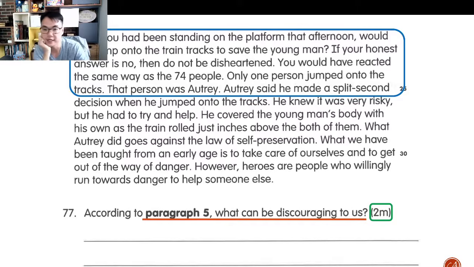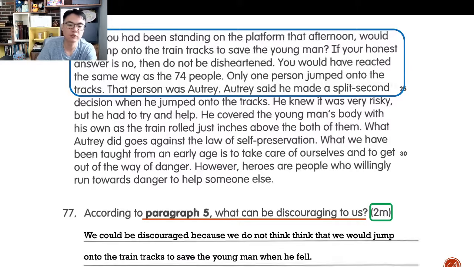I'll just cue you in. I'm using the same word discouraging to answer discouraged. I don't use the word disheartened, I use the word discouraging because that's the word in the question. Remember, the question is the king. I want to use the same words from the question to answer it. So we could be discouraged. What can be discouraging? We could be discouraged. So I'm using the same words to answer.